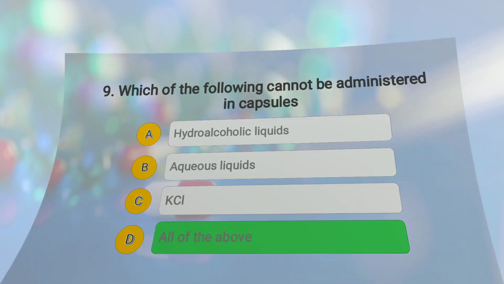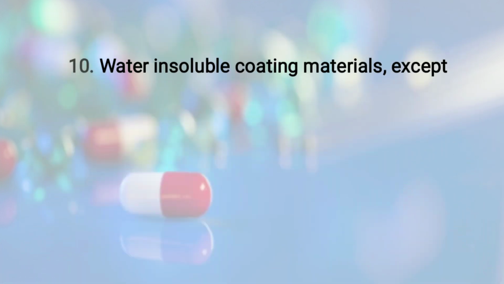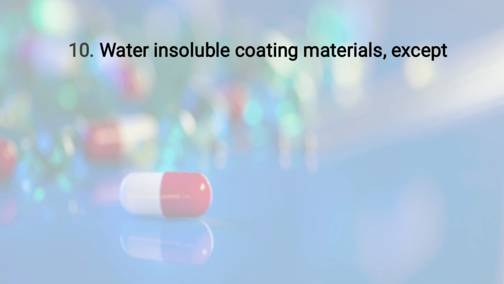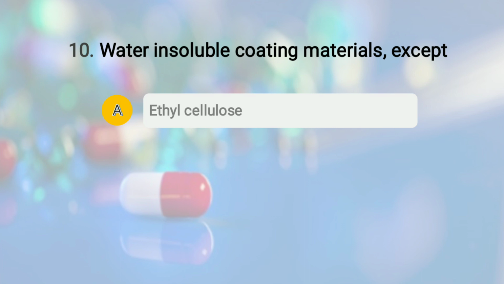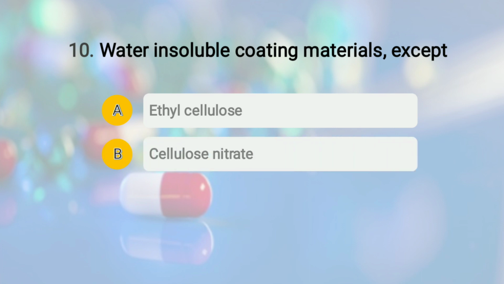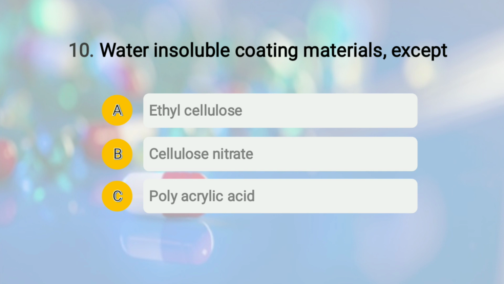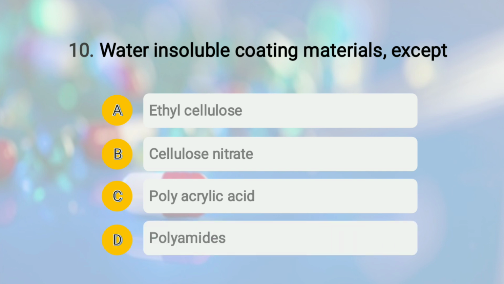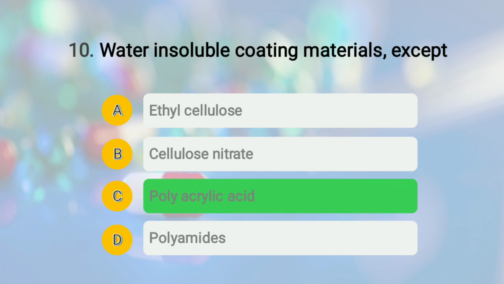Moving to question number 10. The question is, water insoluble coating material except. So understand the question properly. The options are A. ethyl cellulose, option number B. cellulose nitrate, option number C. polyacrylic acid, and option number D. polyamides. The right answer of this question is option number C, that is polyacrylic acid.